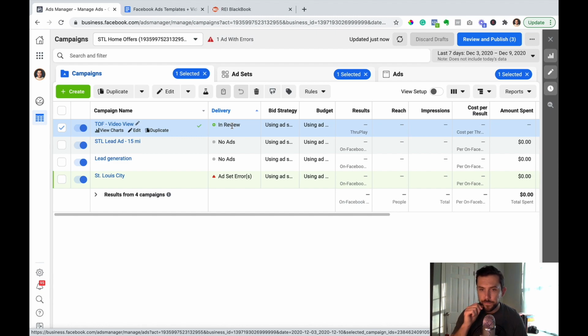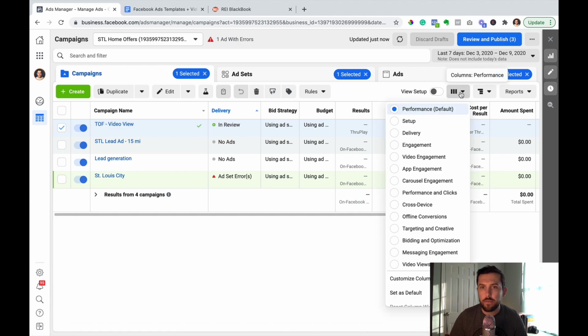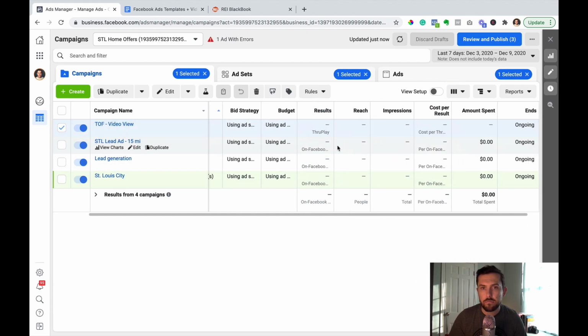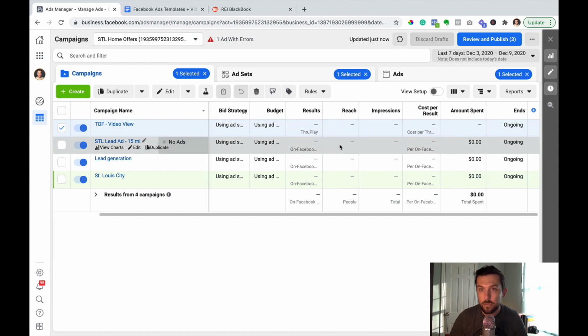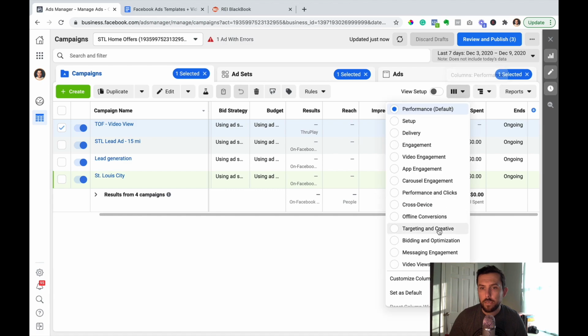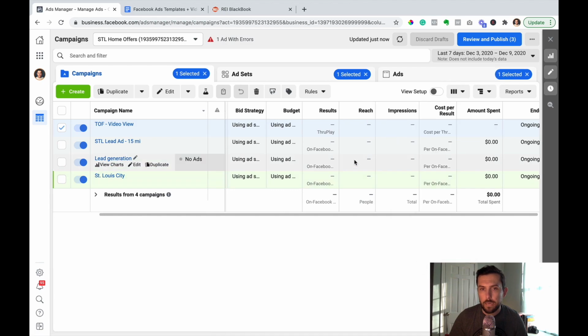All right, so what I've done in my ad account is I created a custom view. And so you can see you have these different types of views. By default, you have a view called performance. I created one called video views because you can see here, basically this view is just saying, what type of data do you want to see? And by default, they give you a pretty limited amount of data. They show you your budget, your bid strategy, your reach, your impressions, cost per result. So not a whole lot. So I created this one called video views, and I'll show you how to do this in a second.